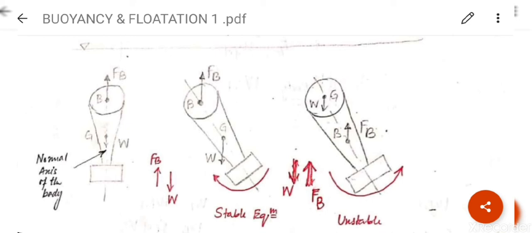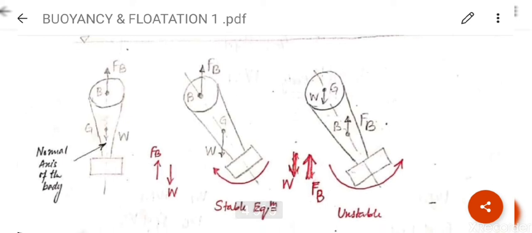Now let us take the next figure. Clear? In this case, the body is given a tilt. From G, weight is acting in the downward direction. From B, buoyancy force is acting in the upward direction. Clear? So I have given a tilt in the anti-clockwise direction. Clear? What will be the effect?